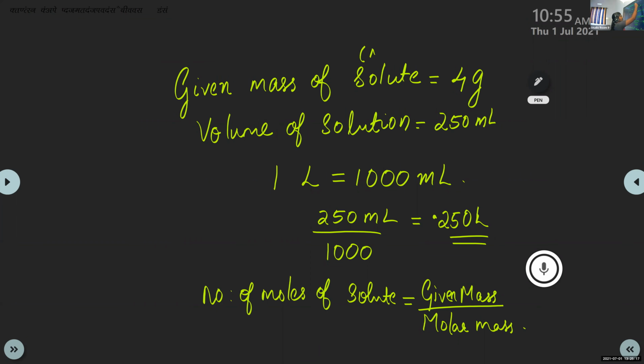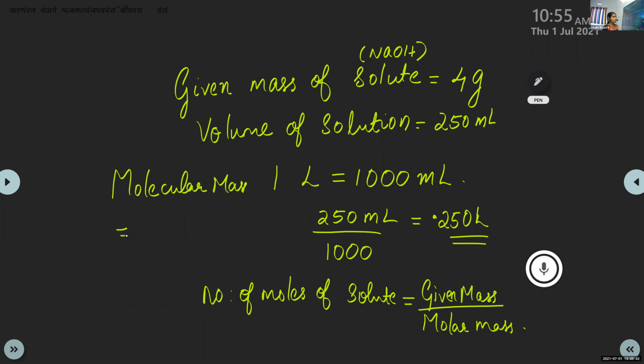Here the solute is NaOH. How can we find out the molar mass of NaOH? This is equal to the molecular mass. You know the values of atomic masses of sodium, oxygen, hydrogen. So you can just add those values.